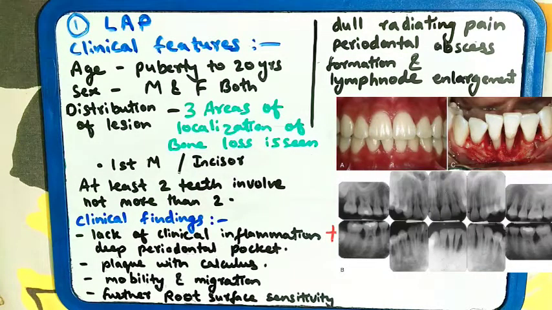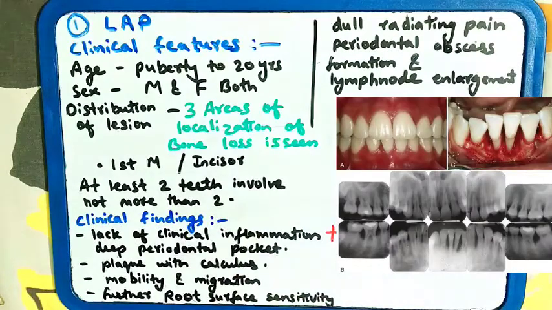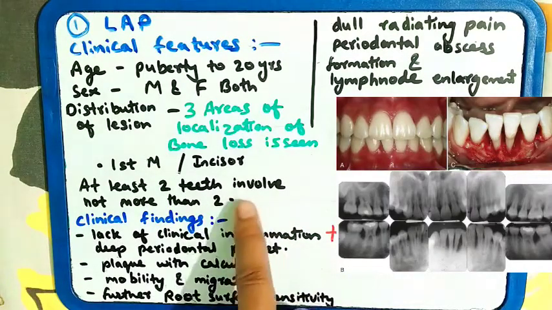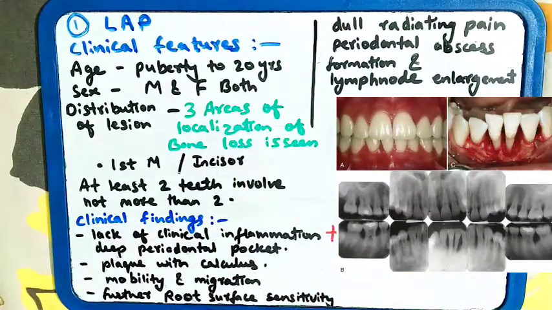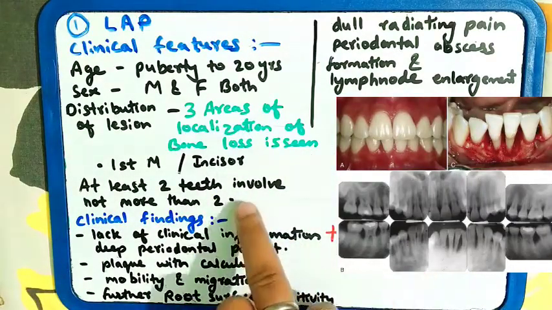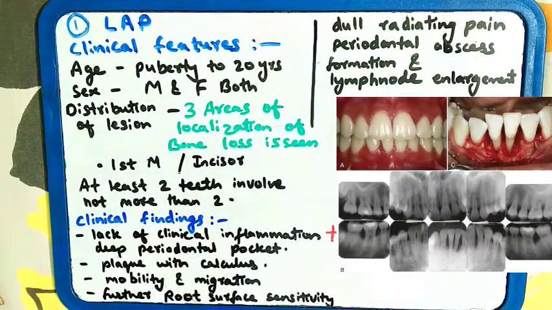In this area there will be LAP seen, that is localized aggressive periodontitis. Here at least 2 teeth are involved, but not more than 2 teeth. That's why it is known as localized.